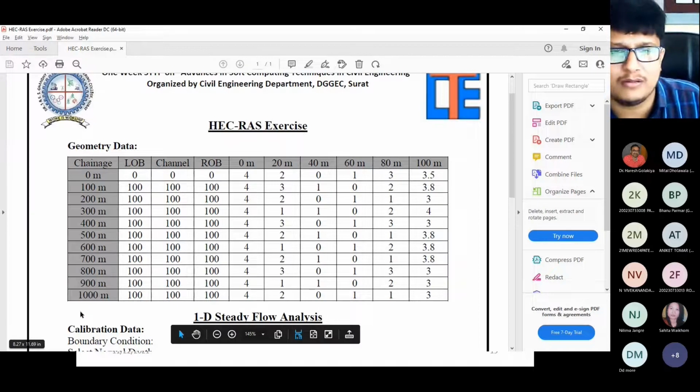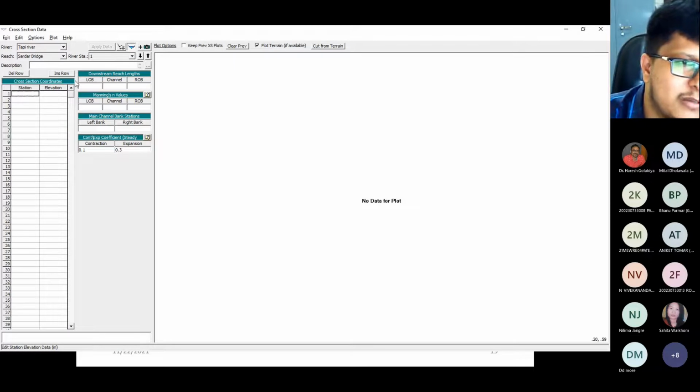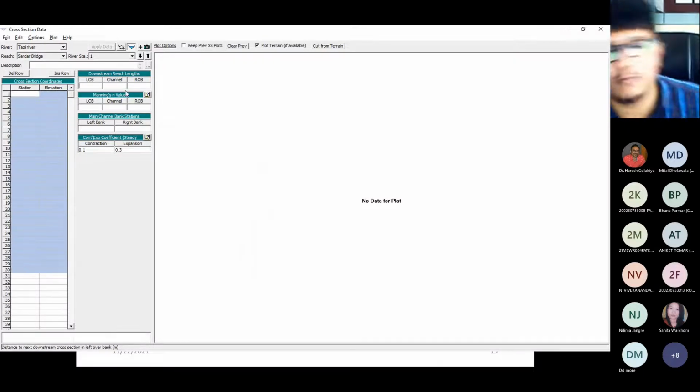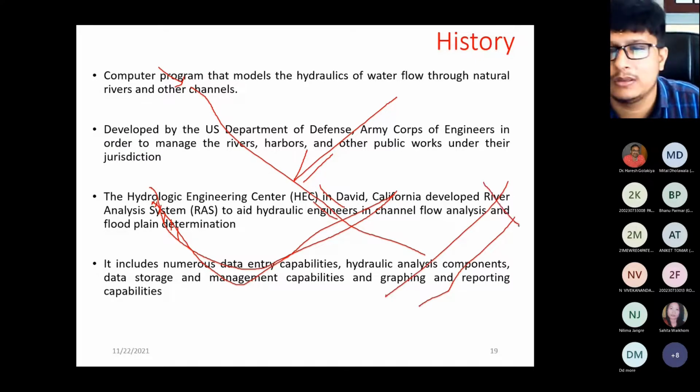So now I need to enter the data. You can see this is downstream reach length. You can see the cursor on my screen. This part I have already discussed. Now I will go with this downstream reach length. Downstream reach length means the distance from one cross section to another. I will show you the image also. See, this is my river, and this is my first cross section. At the first cross section, the distance will be 0. But when I go to the next cross section, I need to enter the distance between 1 and 2.